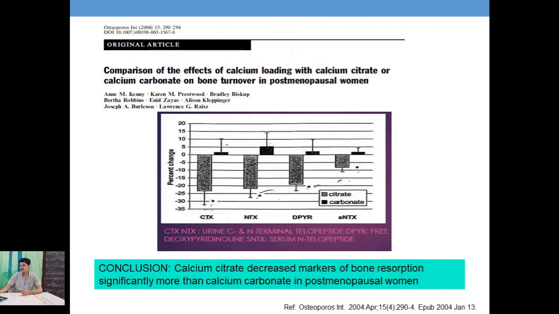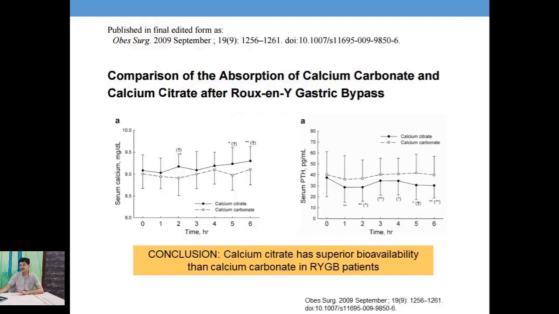Calcium citrate also decreases the markers of bone resorption significantly more than calcium carbonate in post-menopausal women. Calcium citrate also has a superior bioavailability than calcium carbonate in post-bariatric surgery patients. So in post-bariatric surgery patients, the recommended calcium is calcium citrate.